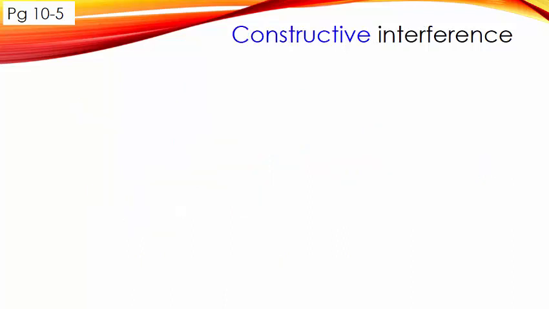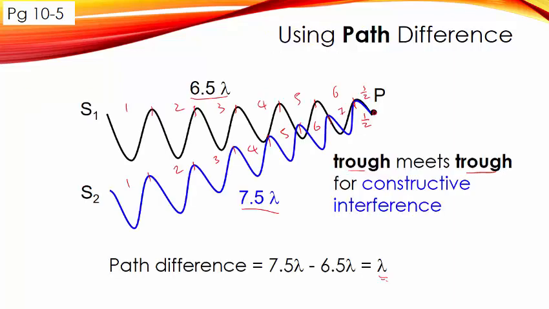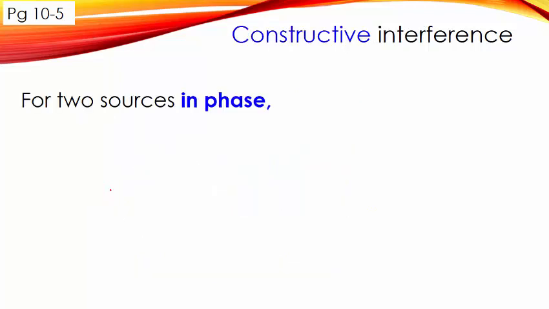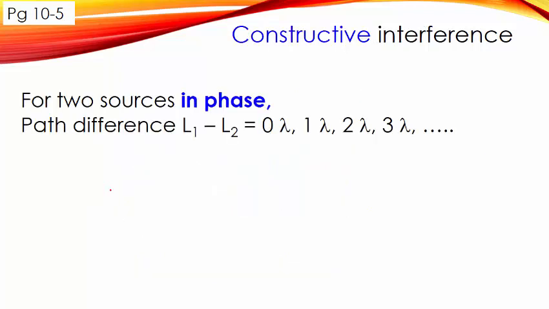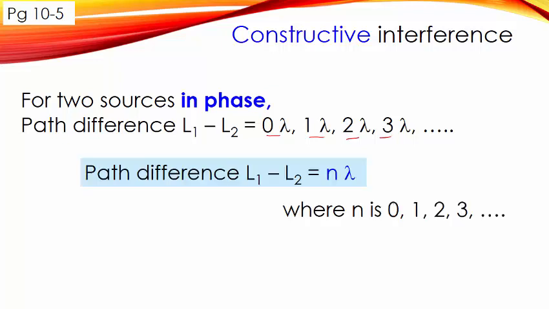So whenever we have two sources that are in phase, if you move back, you can see that they start off both at the crest, and the path difference is an integer of lambda: 0, 1, 2, 3. Or we simply call it n lambda, where n is 0, 1, 2, 3, 4, 5, 6, etc., a whole number integer. When the path difference is n lambda, we will get constructive interference.